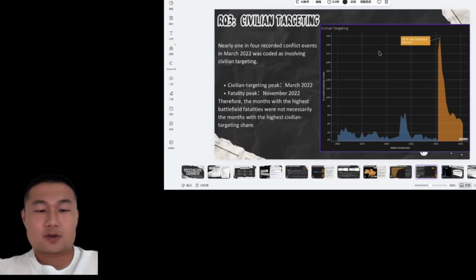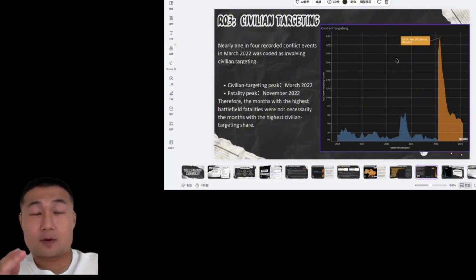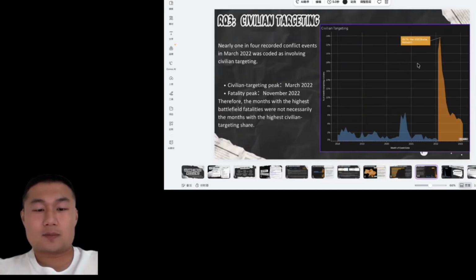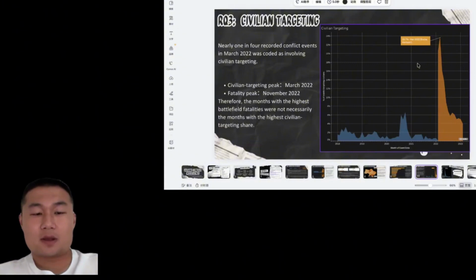And another interesting point is that the peak of civilian events occurred in March 2022, while the peak of fatalities occurred in November 2022.